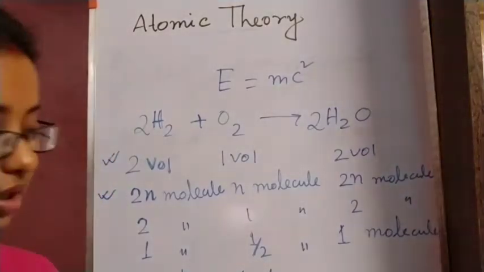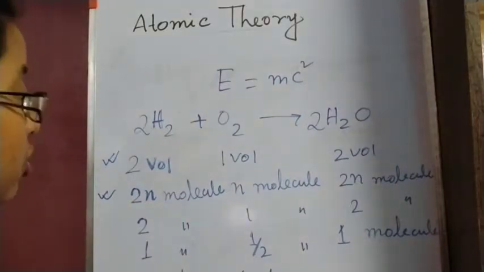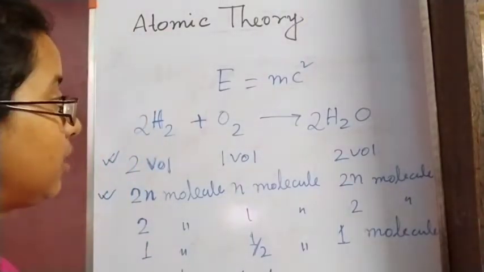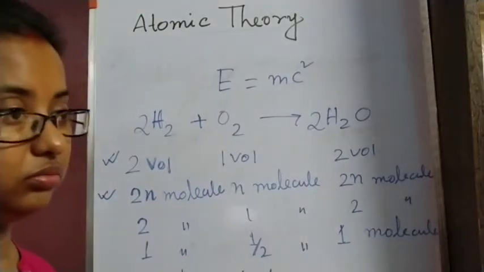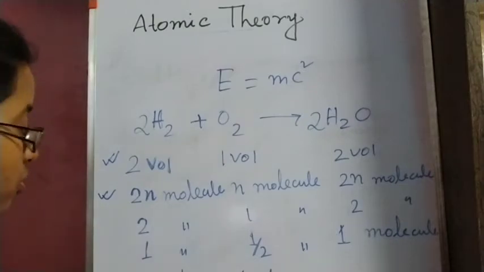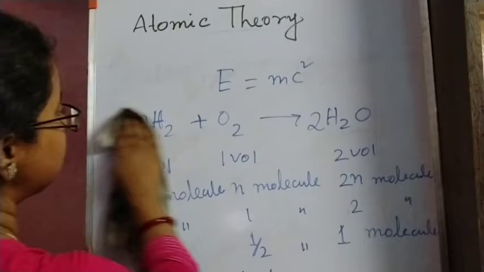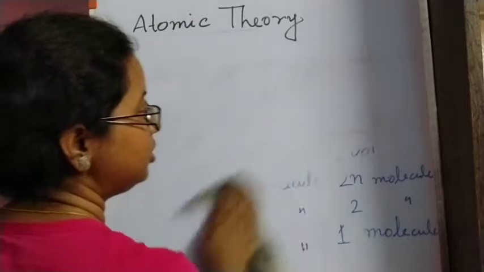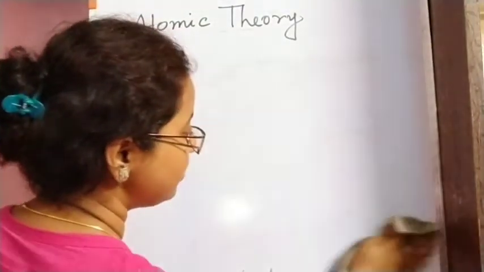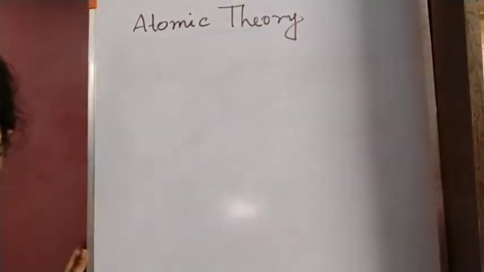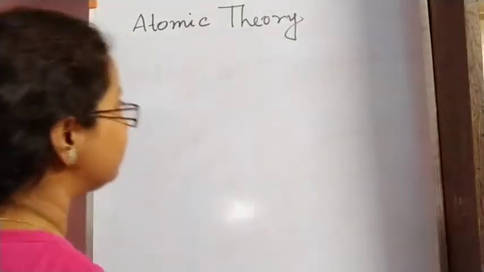Next we will do some laws of chemical combination, how during the chemical reactions the elements or the atoms will combine together. In relation with this, some laws are there which we will call as laws of chemical combination. So one by one we are going to discuss those. First we have law of conservation of mass. This was given by Lavoisier. Okay, the first law, that is law of conservation of mass.